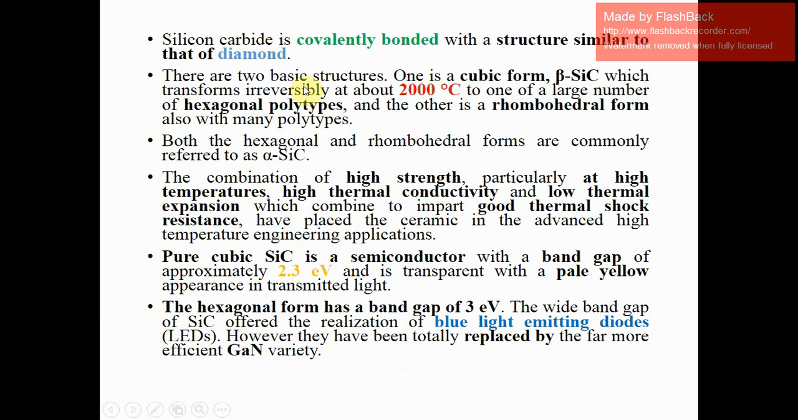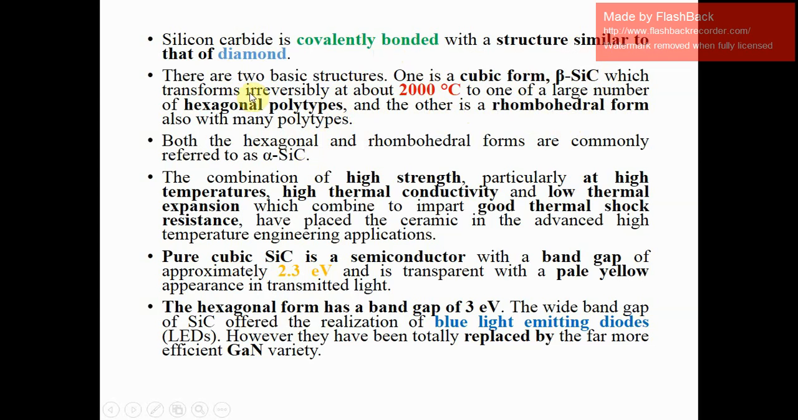Now, silicon carbide is covalently bonded with a structure similar to that of diamond. Now we will study some SiC structure. There are two basic structures. One is the cubic form called beta SiC, and another is the hexagonal and rhombohedral form, also with many polytypes.